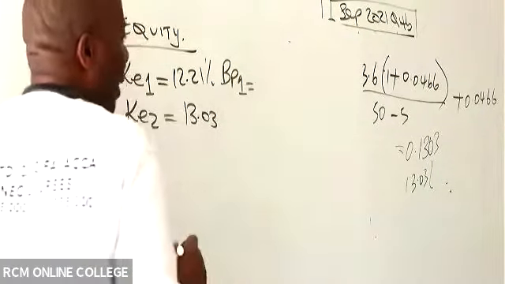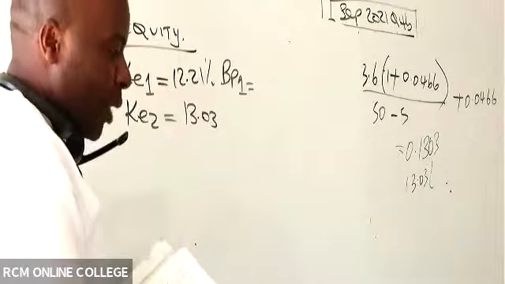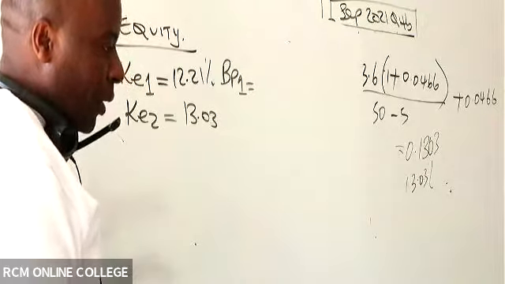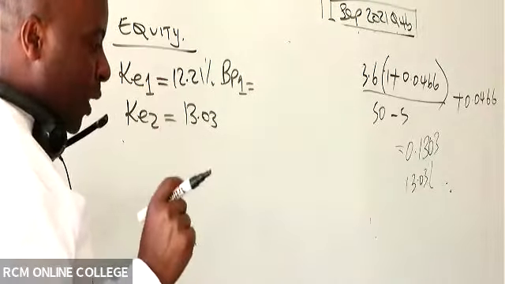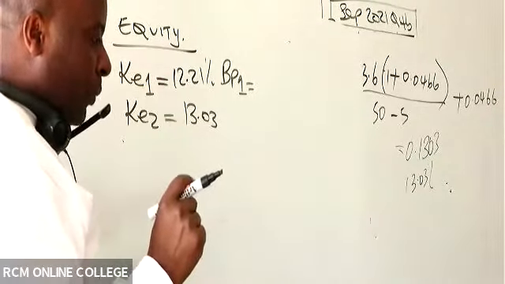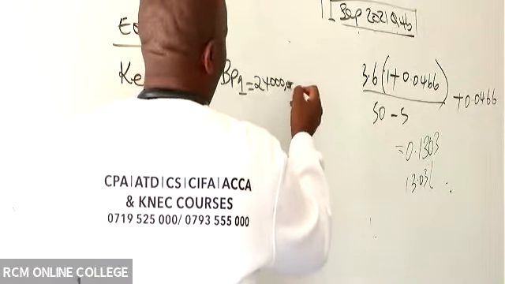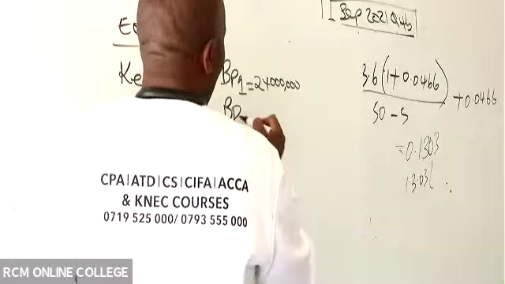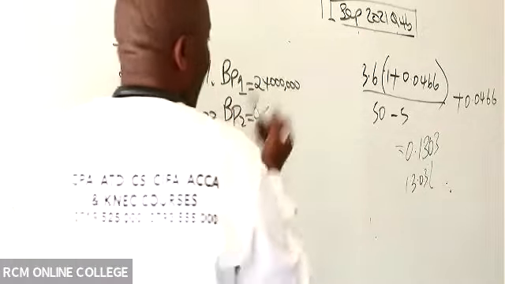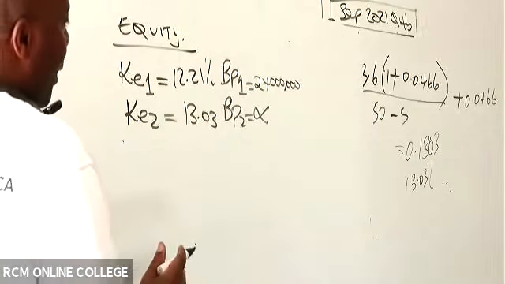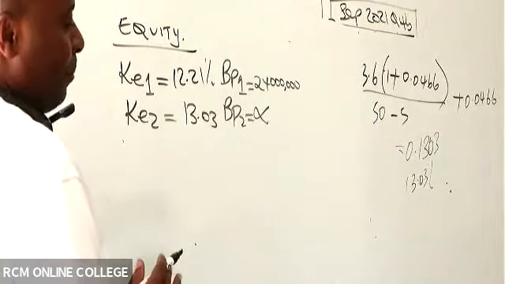So for equity, we have breakpoint 1. If you can remember, we have breakpoint 1 for equity: 24 million. How about breakpoint 2 under equity? Infinity. You must do this summary. Everybody must write this summary.